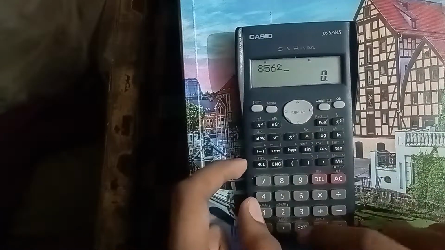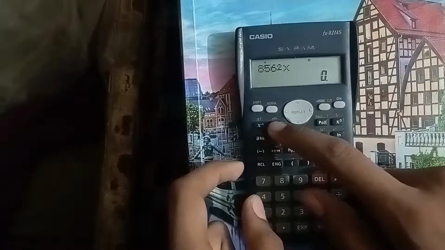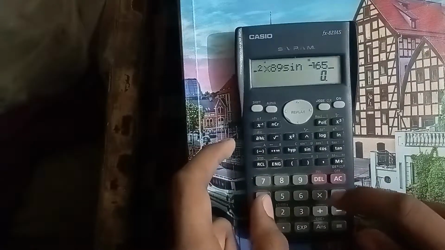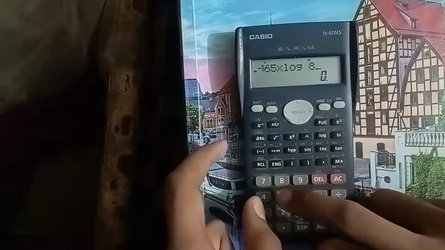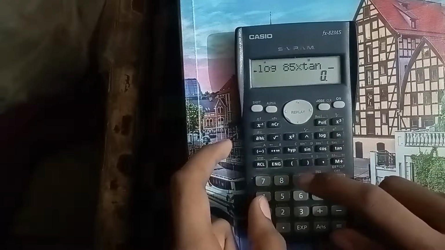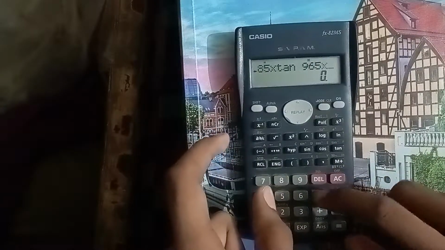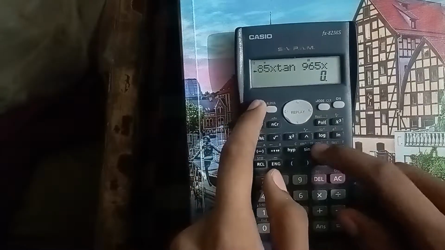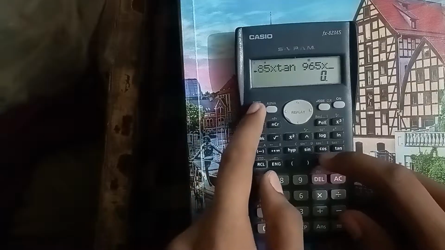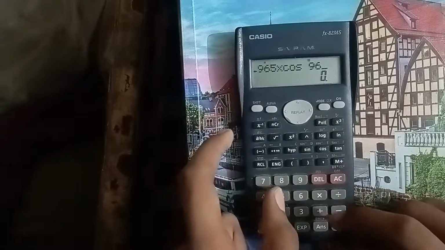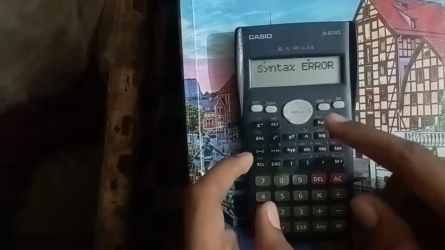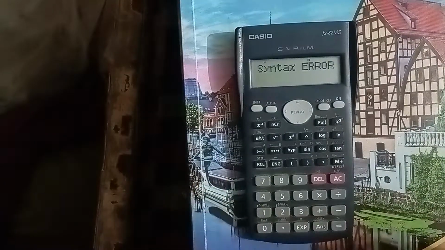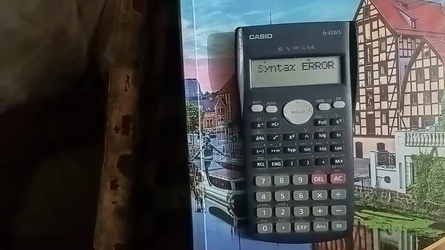896 square into 89 sine inverse 65 into log 85 to 10, 965 into cos inverse cos inverse 96 is equal to. If syntax error appears in your calculator, then your calculator is able to play car racing